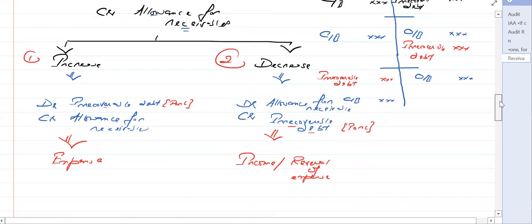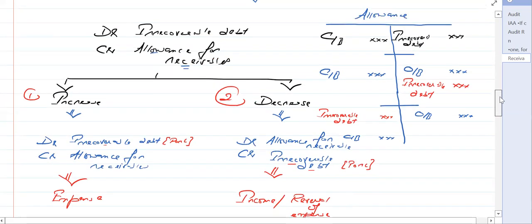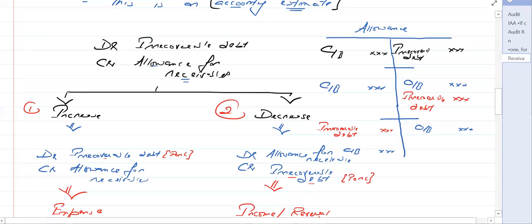Make sure that we know the accounting entries of increase or decrease for the exam. So this is all about accounting for receivables, irrecoverable debts, and the allowances for the receivables.